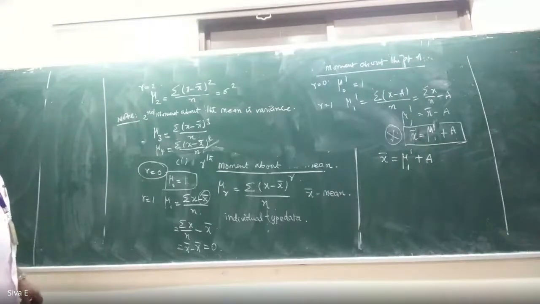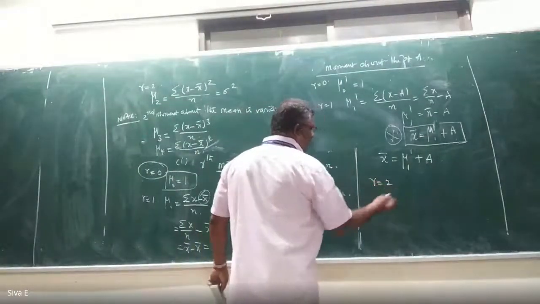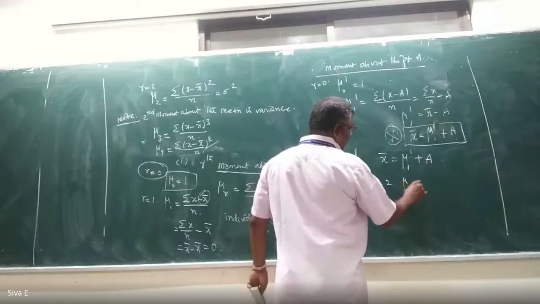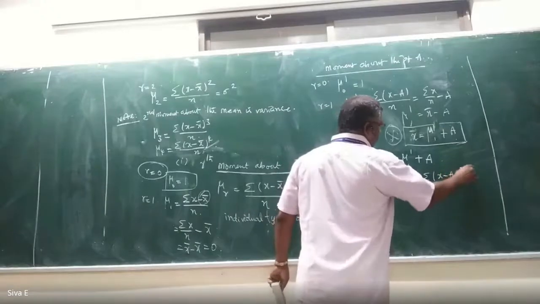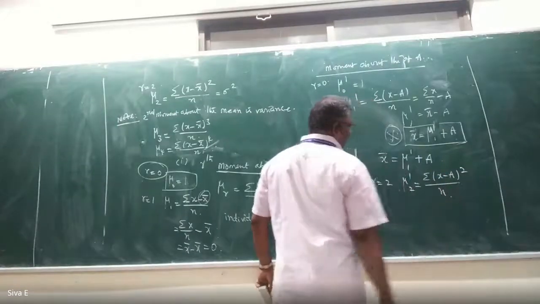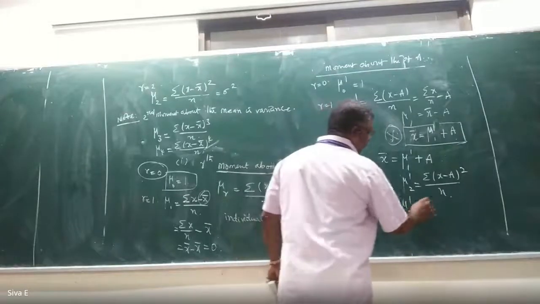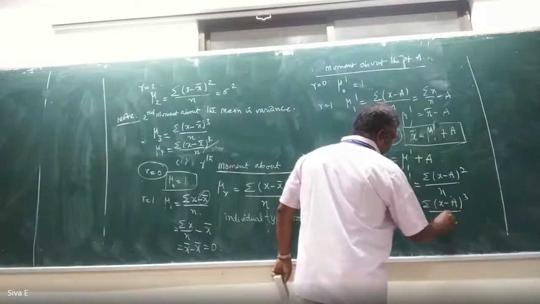Now we move to r equal to 2. When r equal to 2, very simple, mu 2 dash equal to summation of (x minus a) whole square by n. Similarly, mu 3 dash equal to summation of (x minus a) whole cube by n.